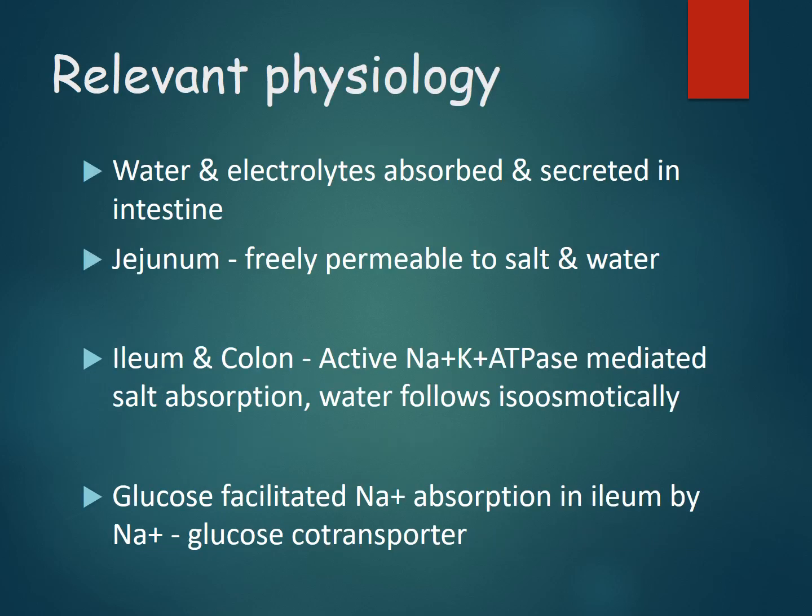Before going to the treatment part, we have to know some relevant physiology which occurs in our intestine. As we know, the intestine is the main organ in our body which helps in water and electrolyte absorption. Along with that, it also has the property of secretion. So water and electrolytes will be absorbed or secreted in the intestine. Out of the intestine, the jejunum is the most freely permeable area for salt and water. So the jejunum is the intestinal part where there is free movement of water and salt.